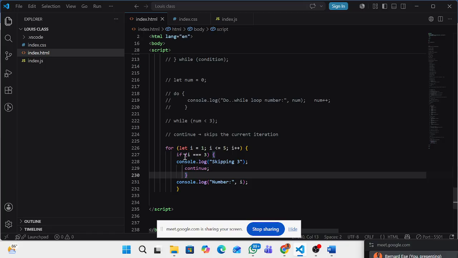So this tells you that when i gets to 3, skip 3, then continue to what? To 5. So you will now be counting 1, 2. So instead of 3 now, you skip it. You get 4, you get 5.